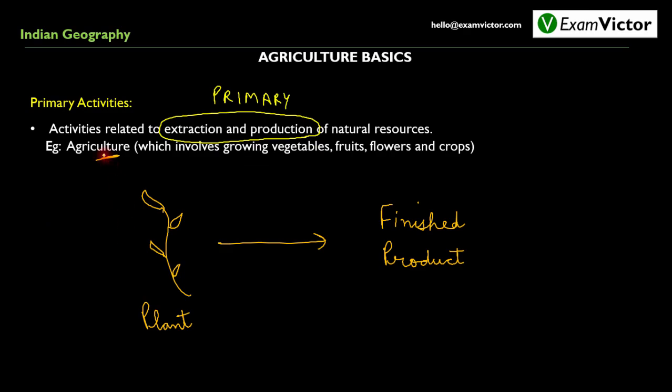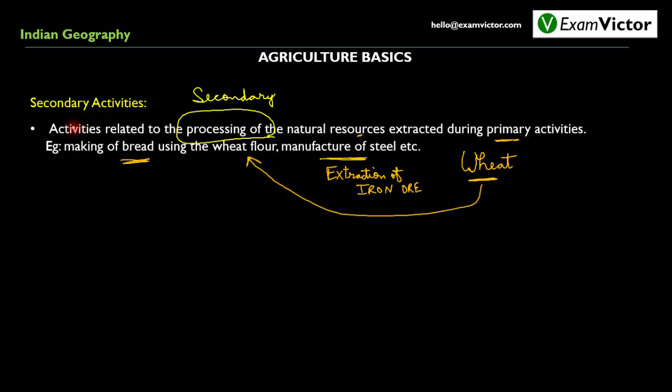We shall now discuss agriculture and its basics. Agriculture, as we can see, is a primary activity because it involves extraction and production of natural resources. Agriculture involves growing of vegetables, fruits, flowers and crops. But it is not only the primary activities which are required for the transformation of a plant into a finished product. Other than primary activities, we also have secondary activities, which are the activities related to the processing of the natural resources extracted during primary activities.